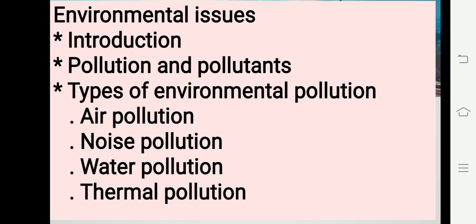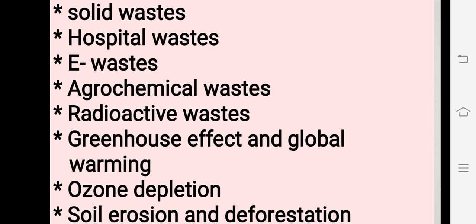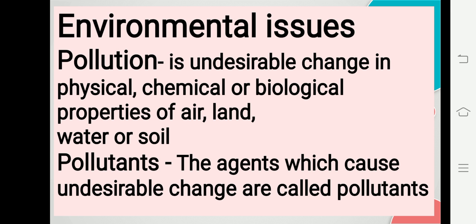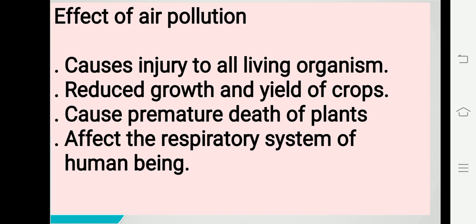We are discussing a chapter called Environmental Issues. In the previous class, we discussed topics like pollution, which is an undesirable change in physical, chemical, or biological properties of air, water, or soil. Second is pollutant. The agents which cause undesirable change, or the substance which causes the pollution, are called pollutants. Then, in the previous class, we discussed air pollution.